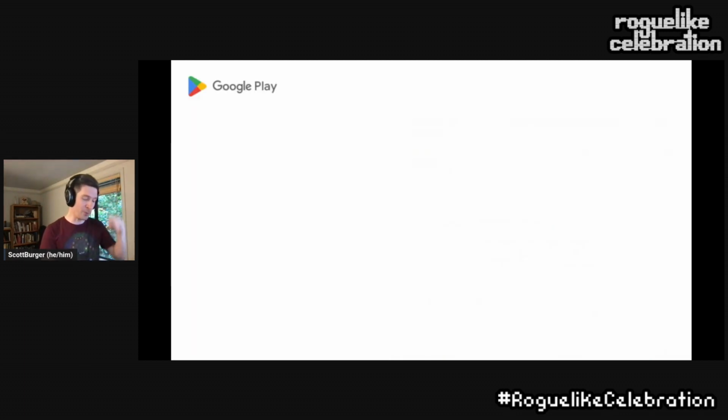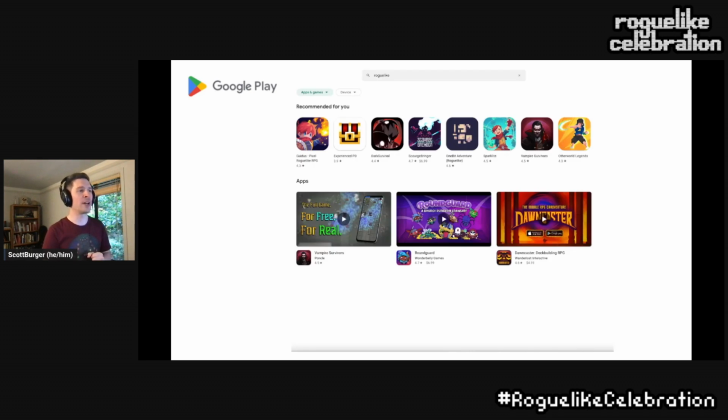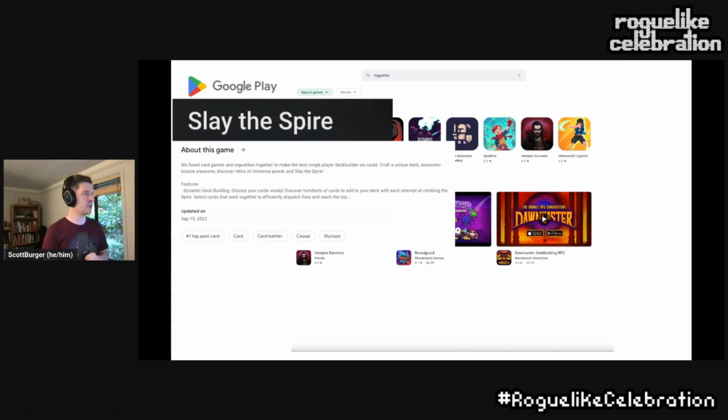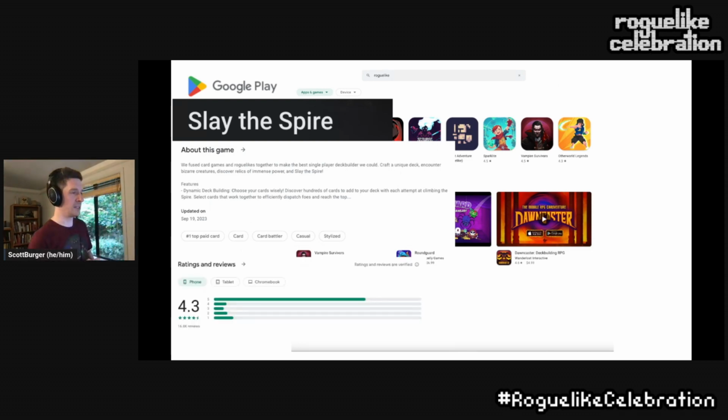Let's briefly talk about the mobile space. For all of my complaints about the itch data backend, if we go into Google Play, for example, and we hunt for roguelikes, this is kind of it for what we see. Is there more? I mean, we have things like rating data, price data, but I was kind of shocked that there wasn't much more. So clicking on an individual game, okay, we have ratings, we have downloads. This is all good stuff. We have descriptions, last updated. Curiously, the tags here don't include roguelike, which is an interesting element. But we have things like user reviews as well. So this is all interesting stuff.